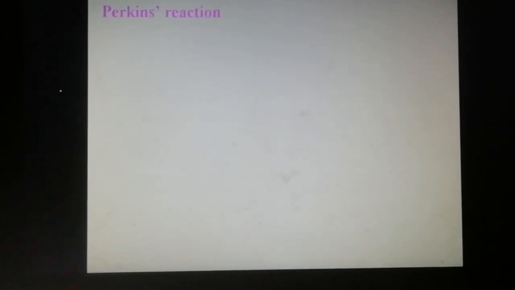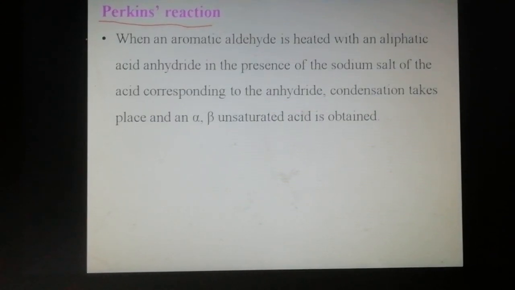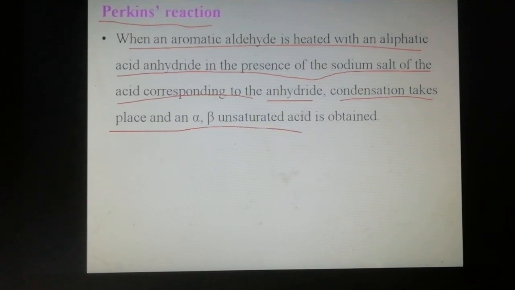Then the second important naming reaction, the Perkin reaction. When an aromatic aldehyde is heated with an aliphatic acid anhydride in the presence of the sodium salt of the acid corresponding to the anhydride, condensation takes place and an alpha beta unsaturated acid is obtained.